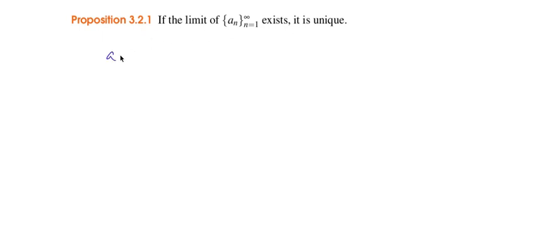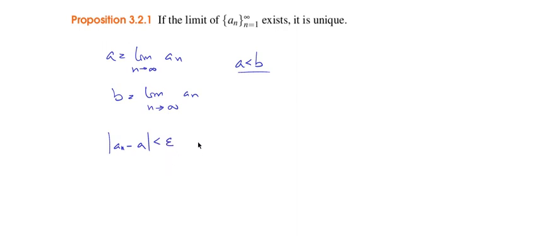Suppose we have a number a, which is the limit when n goes to infinity of a sub n, and then a number b, also the limit when n goes to infinity of a sub n. So two different limits, and let's suppose a is smaller than b. This is not important, but just suppose. Now, according to the definition of the limit, we have a sub n minus a is smaller than epsilon for n greater than capital N sub 1, and a sub n minus b is smaller than epsilon for n greater than capital N sub 2.